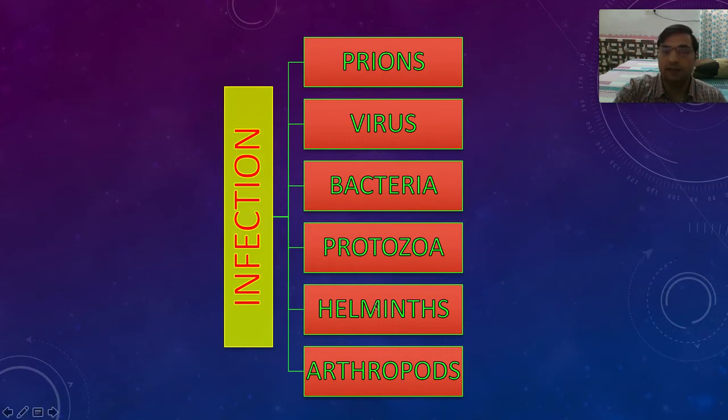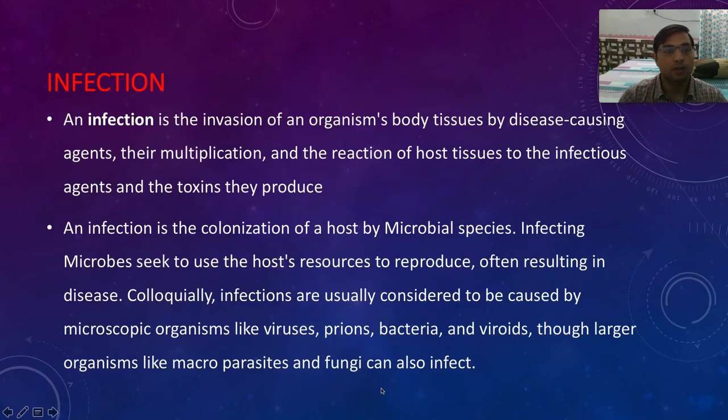So then we have helminths. Helminths are the worms, the tapeworms, the hookworms. And then we have arthropods like insects which cause infection, or mites, or ticks, or lice, head lice, louse, right? All these things come under arthropods. So now we will start with a few basic definitions.